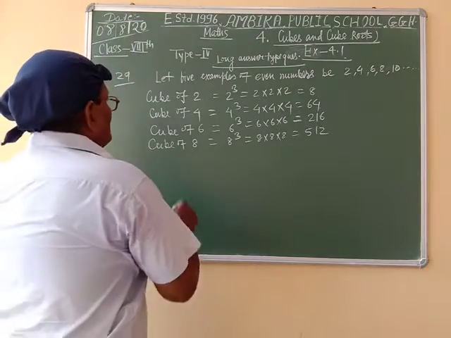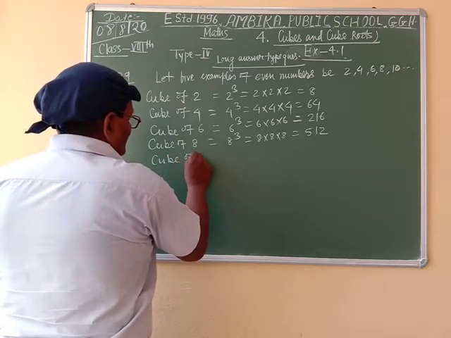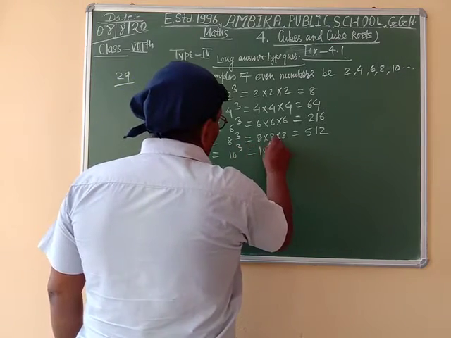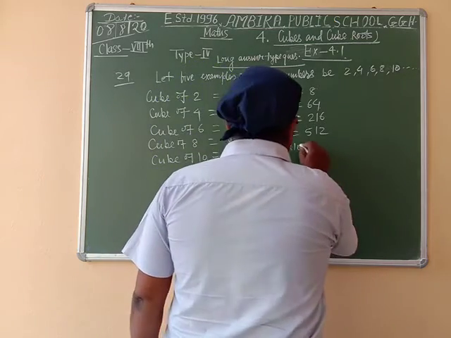Okay. Cube of 10 is equal to 10 cube, equal to 10 into 10 into 10 is equal to 1000.